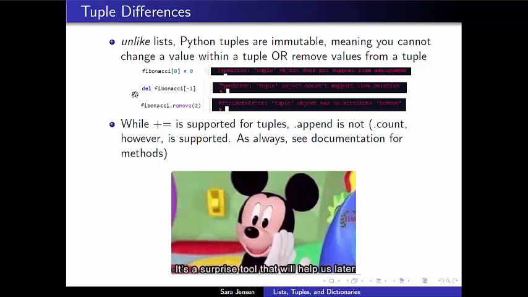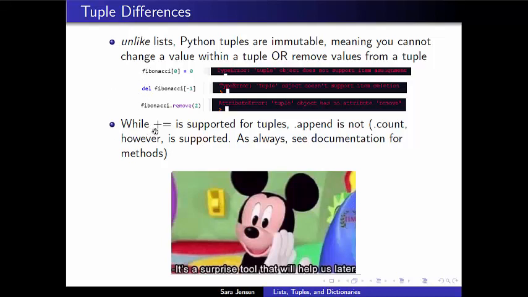Similarly, I cannot delete values or remove values from a tuple ever. So in a sense, we're allowed to concatenate tuples to make them stretch, but we are not allowed to shrink them at all. If I use that reserved word delete on a tuple or attempt to use a remove method, I will get different types of errors. The first will say that the tuple object does not support deleting things, and the second will say that a tuple object does not have a remove method. All of these things will create errors within Python.